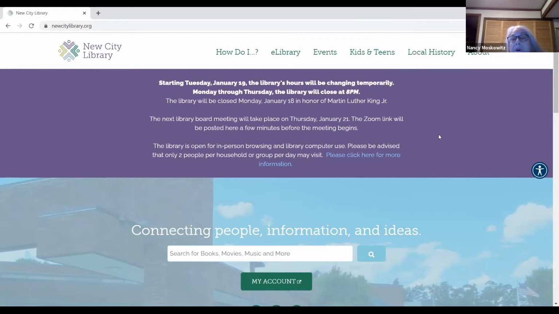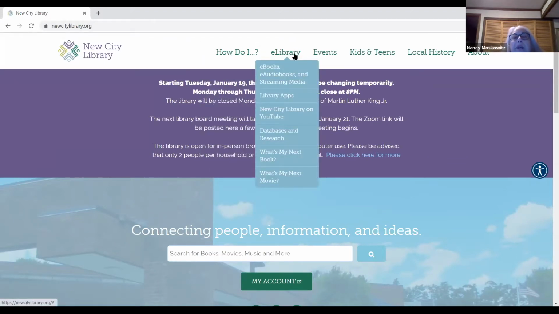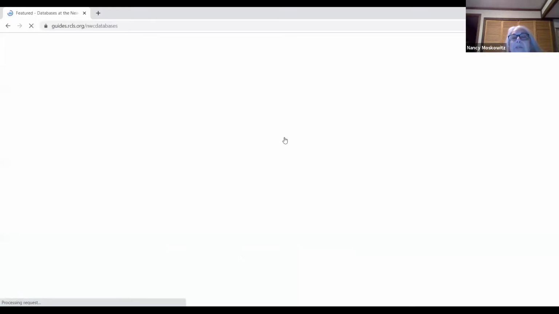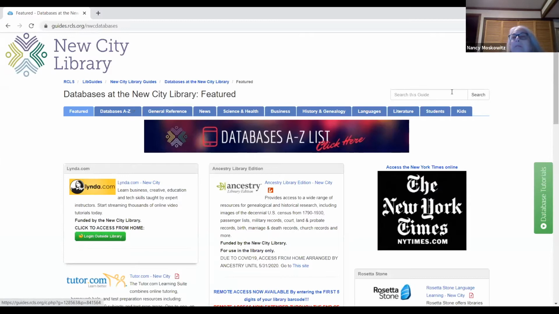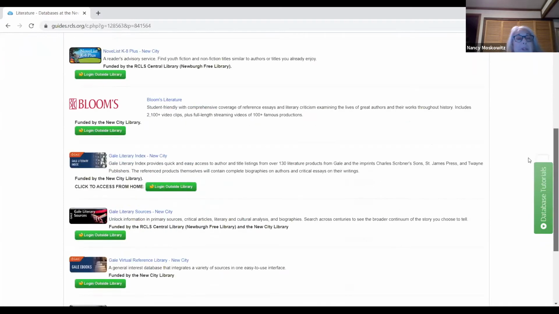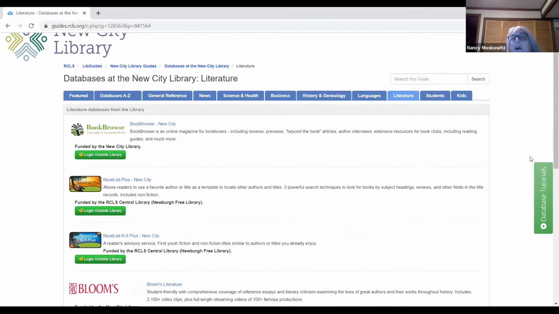In order to get into our databases, you must go to newcitylibrary.org, which you see right over here. Then we're going to go over to eLibrary, electronic library, click on Databases and Research. All right. So we're going to look under the topic called literature. We could also do databases A to Z, get an alphabetical list, but if we don't know the names of the databases, let's go into literature. And you can see we have a bunch of databases here. We're only going to be concerned with BookBrowse and Novelist. The other ones tend to be more for students.